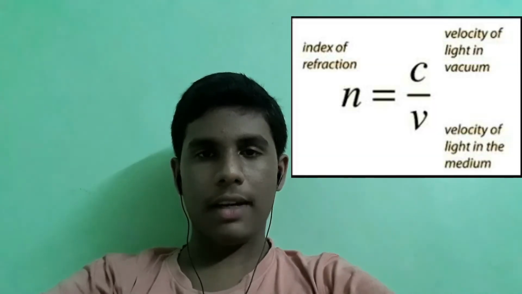Refractive index. Refractive index of a medium is defined as the ratio of speed of light in vacuum to speed of light in the particular medium. Refractive index is represented by small letter n. n is equal to speed of light in vacuum divided by speed of light in the medium.